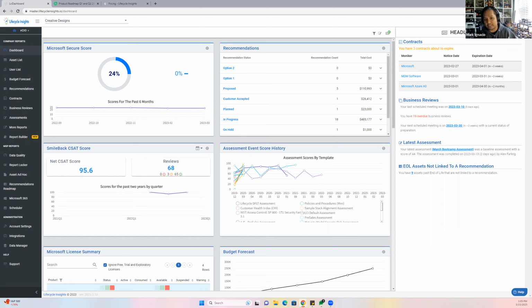Why are we building and performing assessments? One, to show risk. Two, to show improvement, so you can give your clients a story: this is where we started, this is where we're at, or this is where we can be within 6 months if you just sign with me. And three is to drive sales, closing that account. We are not a sales tool per se, but you can use these assessments and our software to build a sales conversation for your account teams.